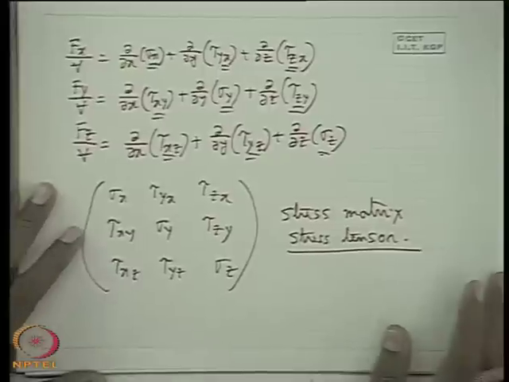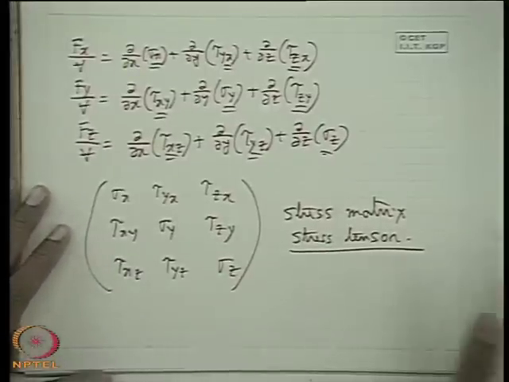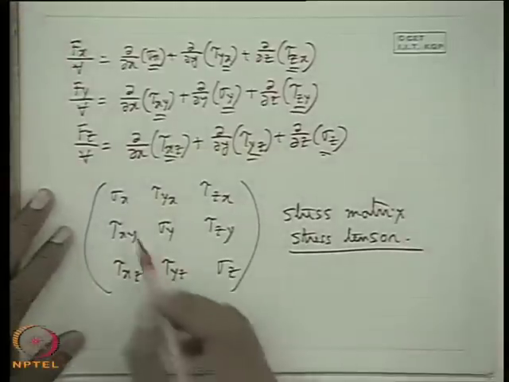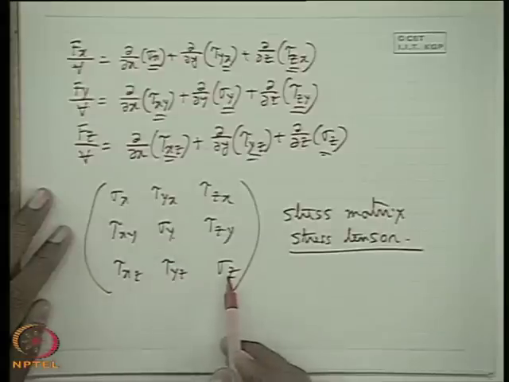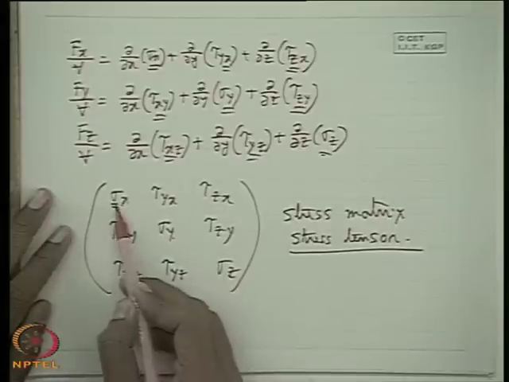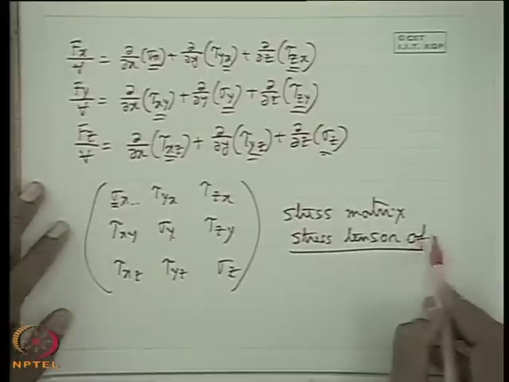A vector requires one specification apart from its magnitude, but a tensor requires 2 specifications. Actually it is tau xx, tau yy, tau zz, but we are writing sigma, that's why 2 suffixes we are omitting. So that's why it is a tensor of order 2.